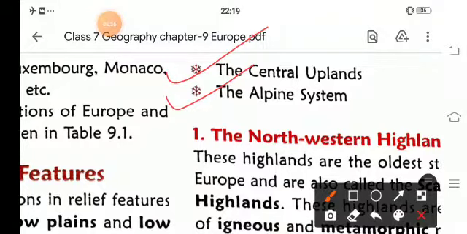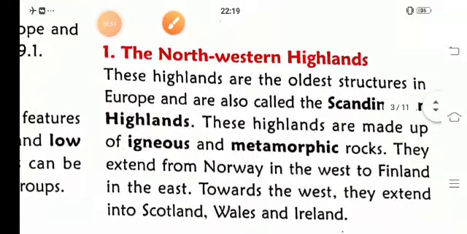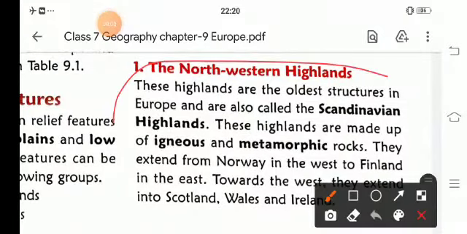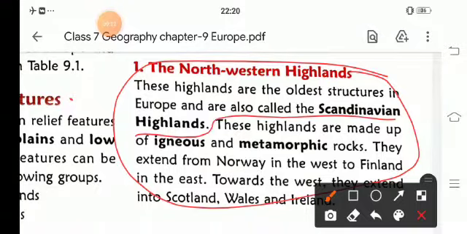Now what is the North-Western Highland? These highlands are the oldest structures in Europe and are called the Scandinavian Highlands.